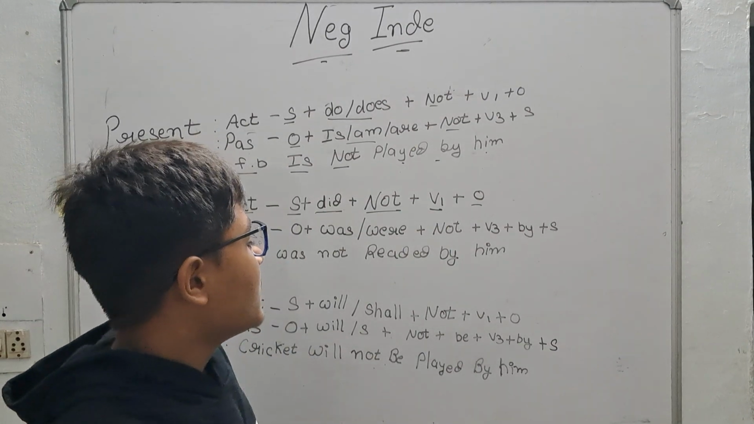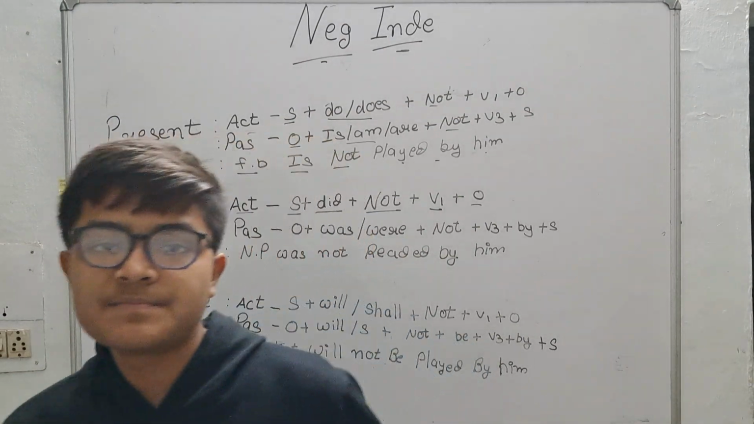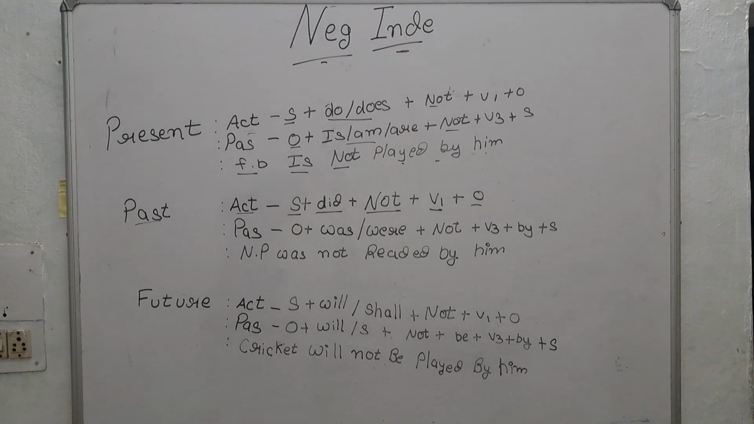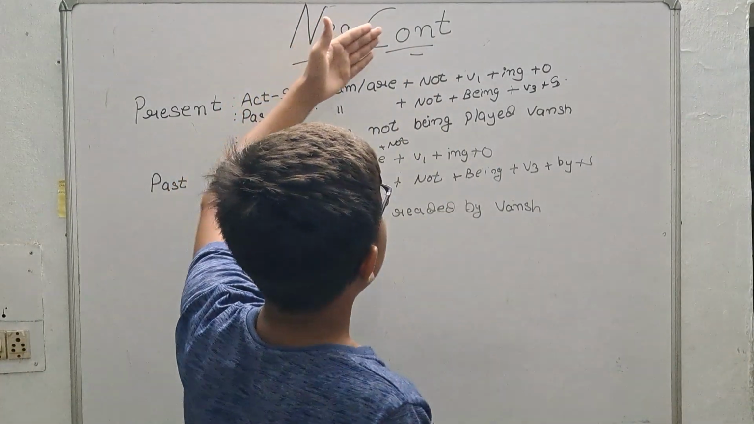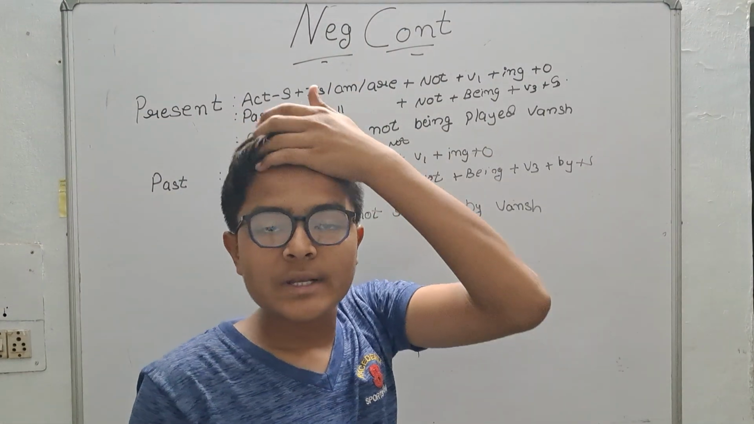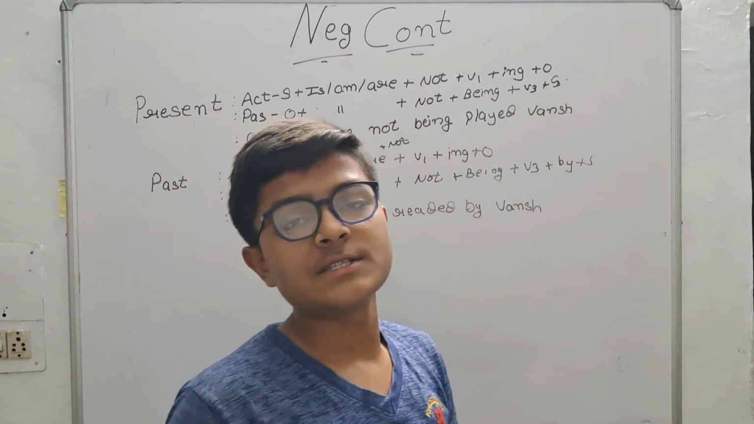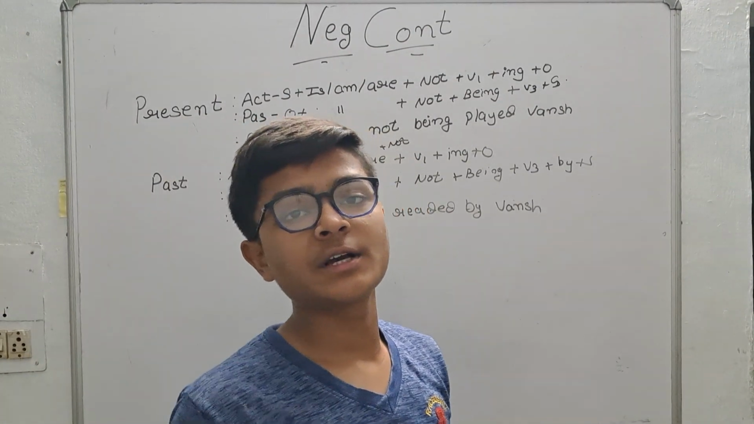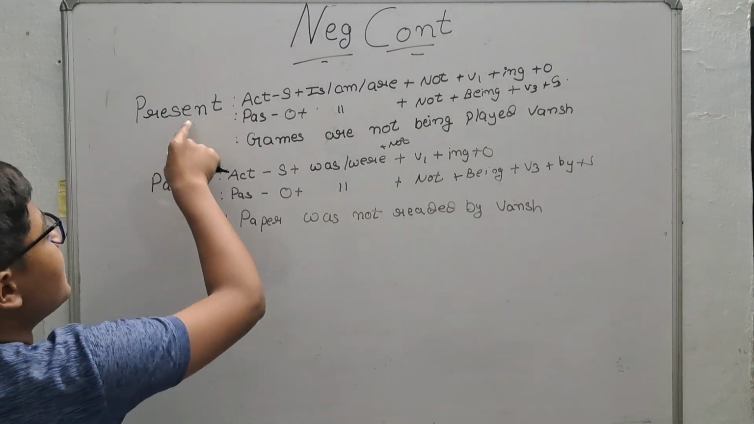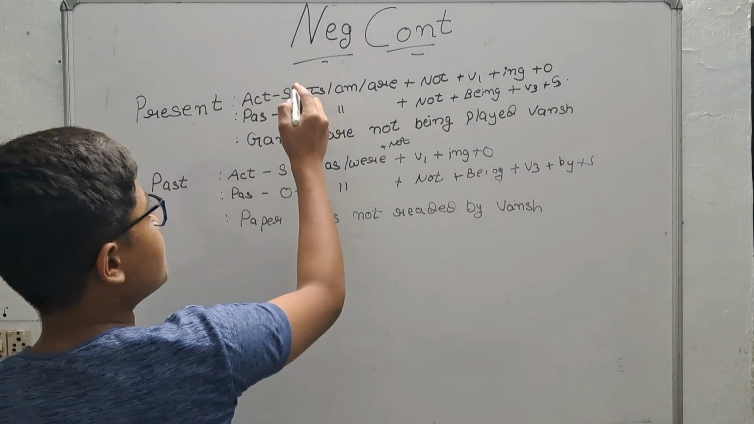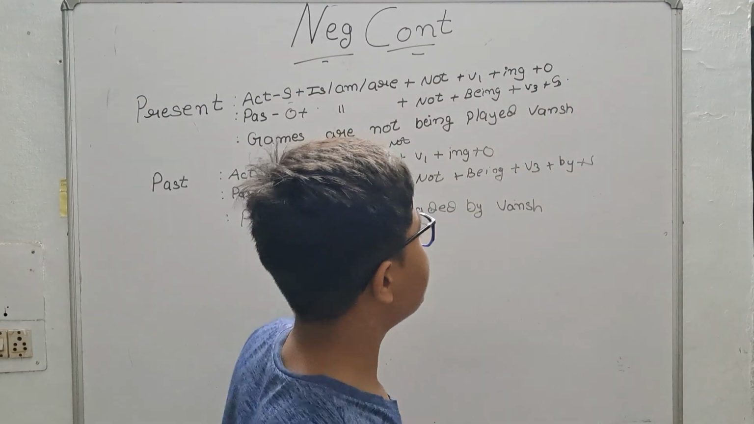Let's quickly see about negative continuous. So students, we are on negative continuous tense. So let's quickly see what is negative continuous tense. As I have said, there is no type of future in continuous tense. So we have to learn only two topics, present and past. Let's see present active voice. Subject plus is plus not plus v1 plus ing plus object.